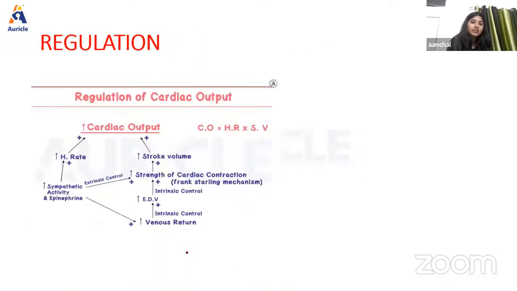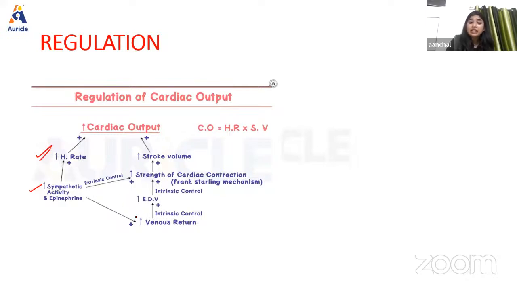Now next we have the regulation. As we can see in the flowchart, whenever sympathetic activity increases due to the secretion of epinephrine or adrenaline, it will cause an increase in the heart rate, and the force of contraction will also increase.